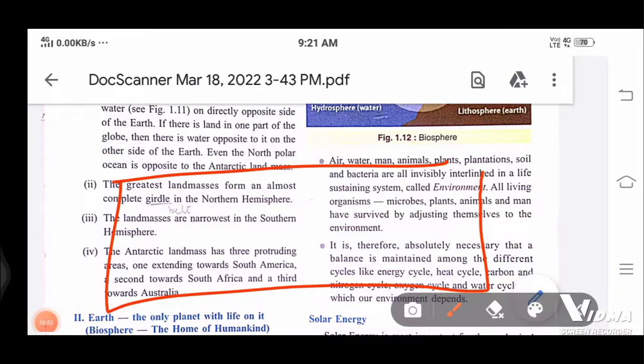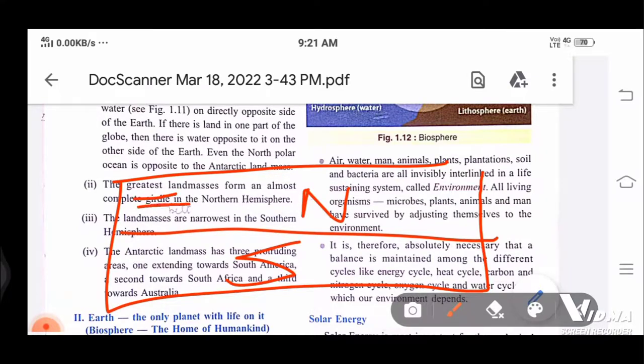Like, we have a map. This is the northern hemisphere, this is the southern hemisphere. So here comes a chain of mountains, a belt of mountains, like this. It can be curved, you can check it on the map. So this type of belt is formed. A belt is a chain of land masses, nothing else.